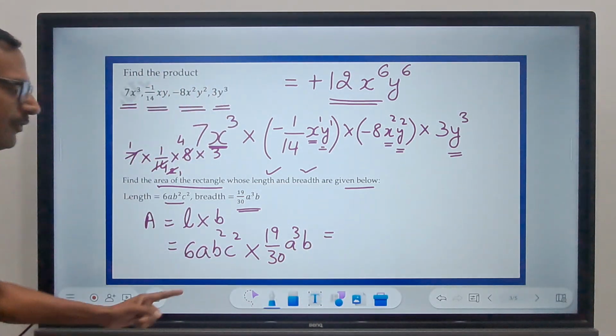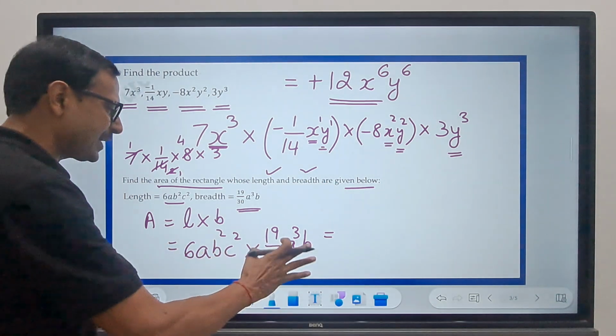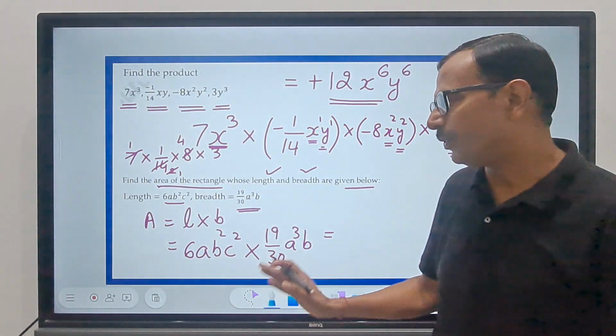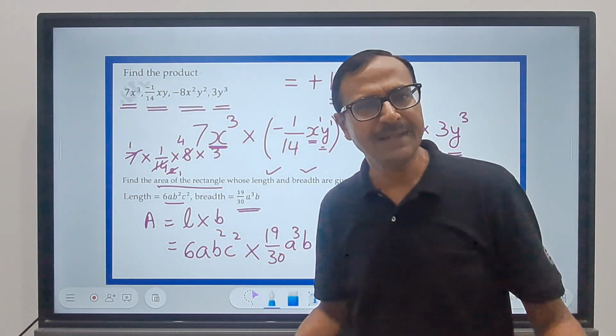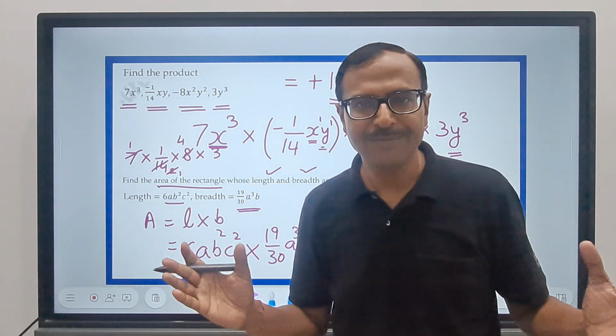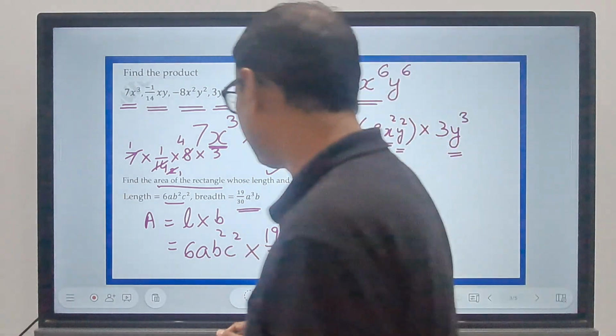So again, a question of multiplication, right? Let's apply the rules. There are no signs here, so we don't need to worry about the sign. Your answer is going to be positive only because everything is positive, and that's understandable. Why? Because the area of a rectangle cannot be negative, it has to be positive only, right? So plus. Multiply the numerical coefficients.